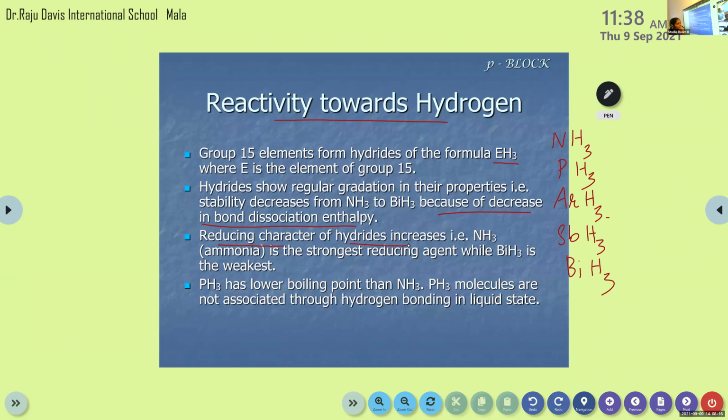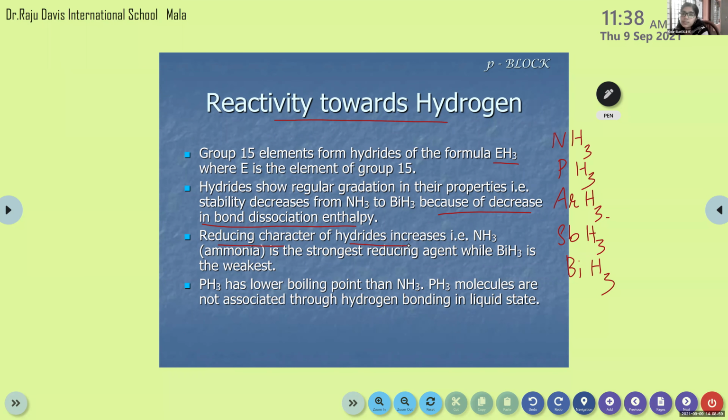Clear, children? Reduction and the reducing agent are opposite terms. The reducing agent helps in reduction, which means oxidation will happen in that substance. So you can learn that the reducing character of hydrides increases from ammonia towards bismuth hydride. That's it. Clear, children?